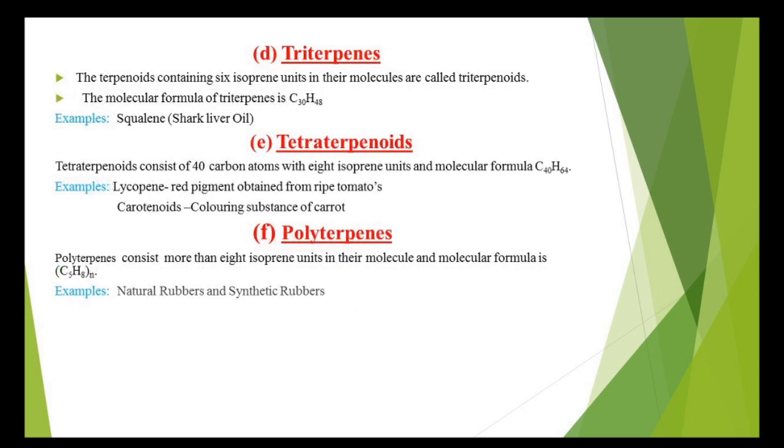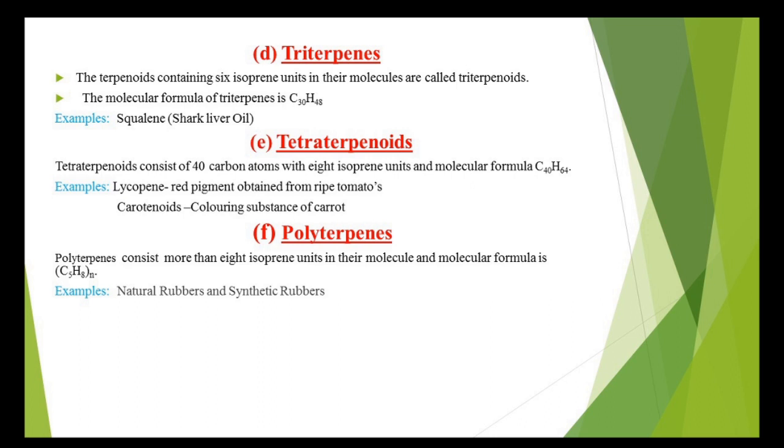Then triterpenes. The terpenoids containing 6 isoprene units in their molecules are called triterpenoids. They have the molecular formula C30H48. Squalene, from shark liver oil, is the example for the triterpenes.